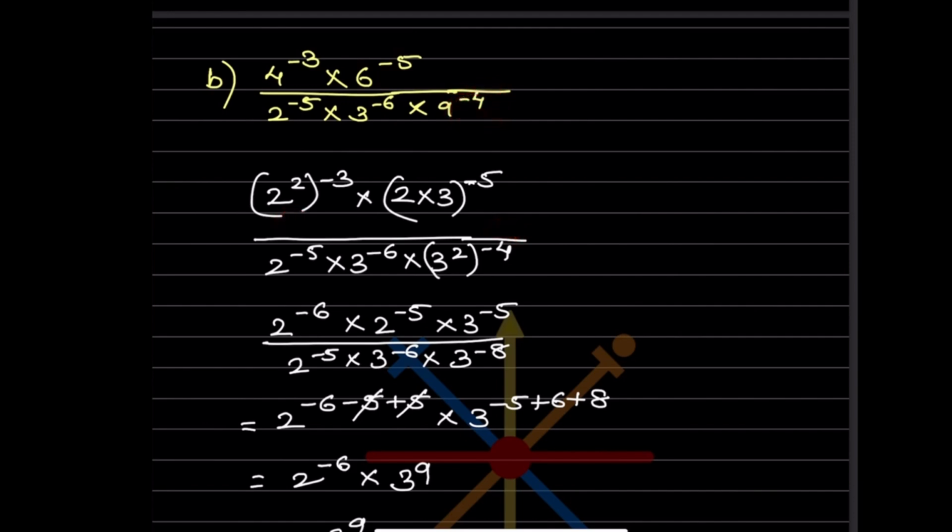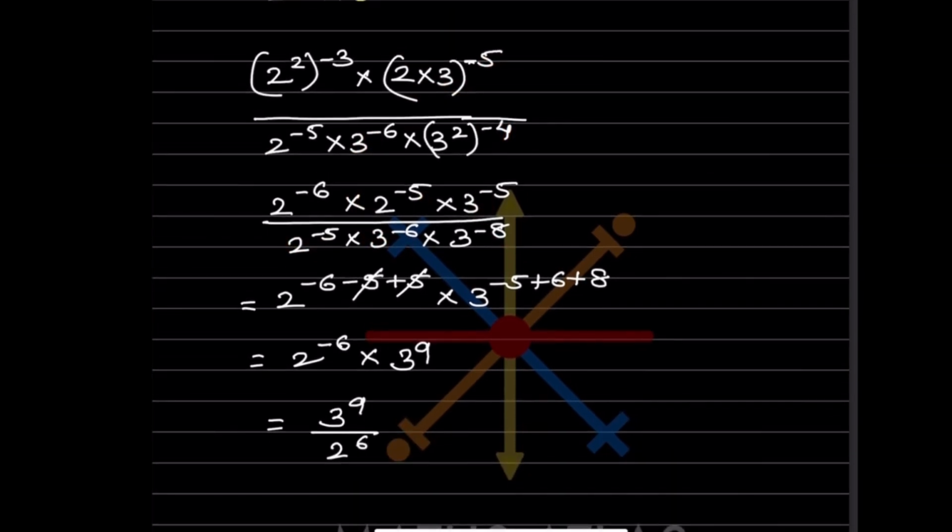So first thing we will do here: a raised to m, whole raised to n, that will be a raised to mn. So you are going to multiply this one, so minus 6. When you have this type, what are you going to do? This into this into this. So that will be 2 raised to minus 5 into 3 raised to minus 5. This as it is, this as it is, and this is going to be 3 raised to minus 8. So now let us take all the 2's together.